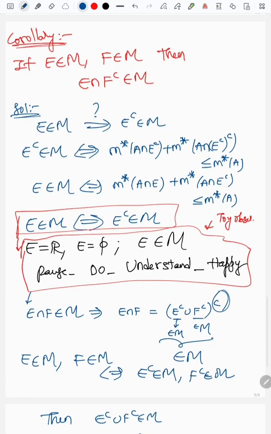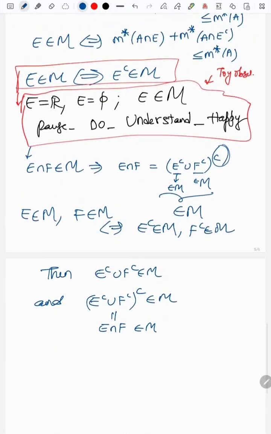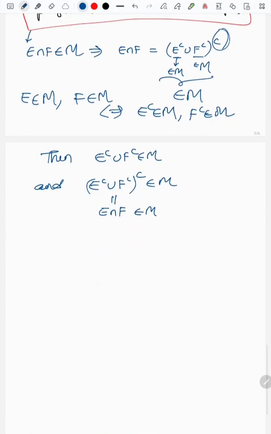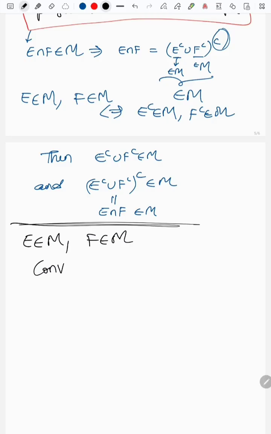See here, I did not prove the main result, I just rushed through. So here, it's a moment of pause. I'm just giving you a pause. E belongs to M, and F belongs to M. Convince yourself.